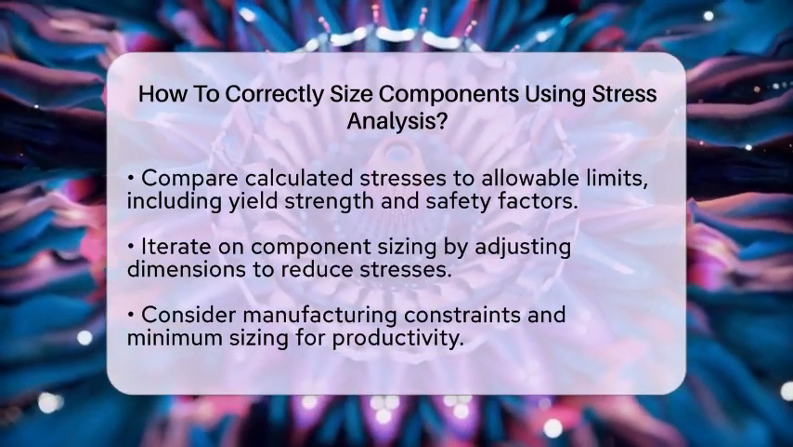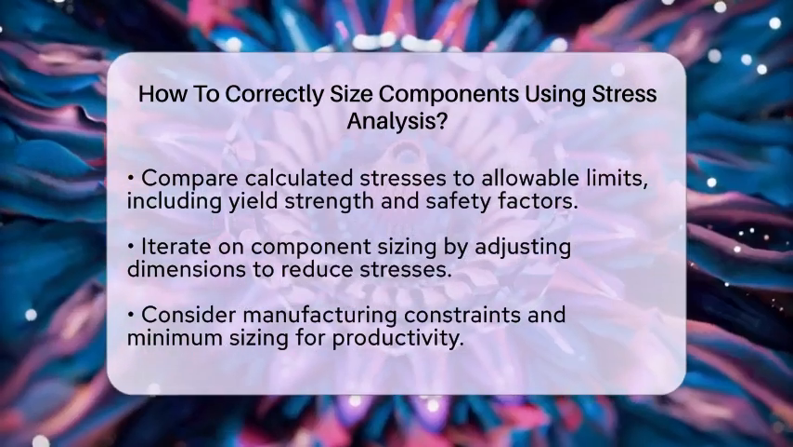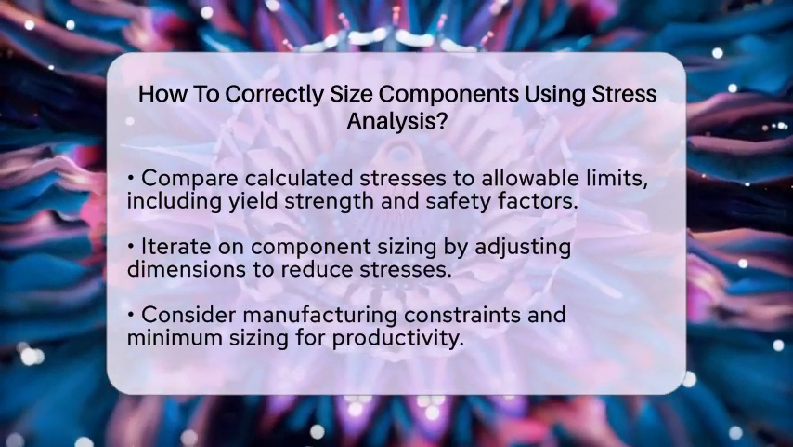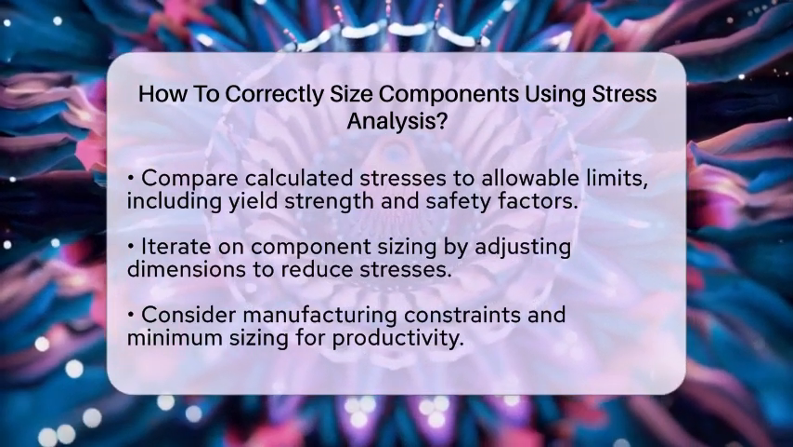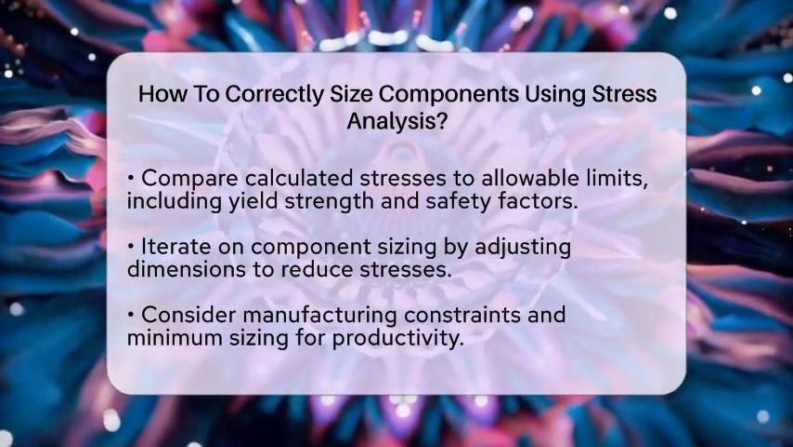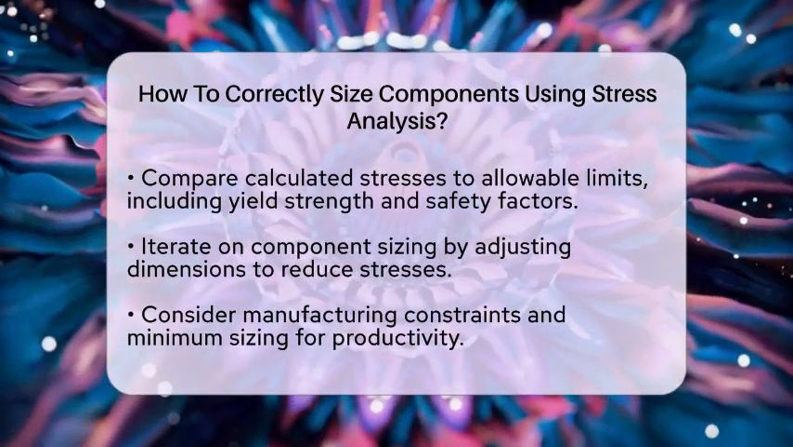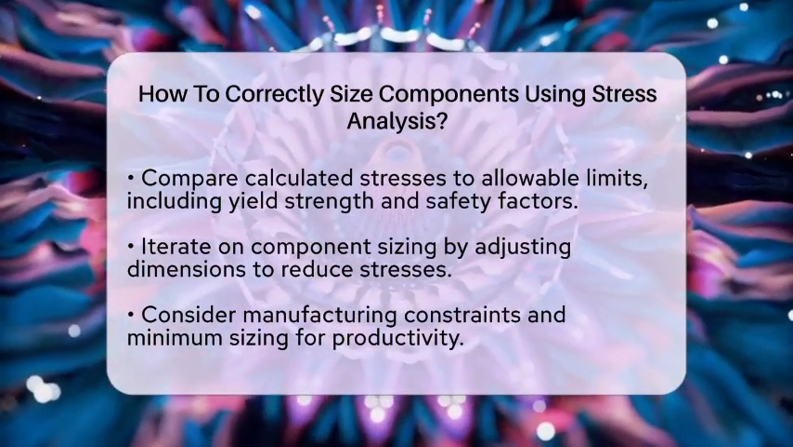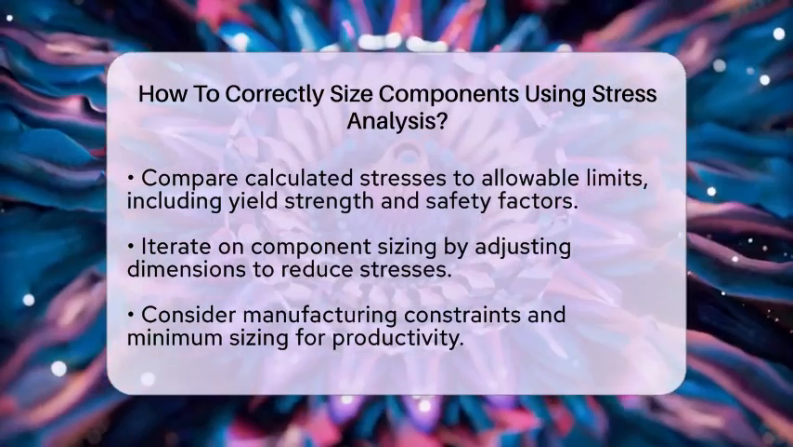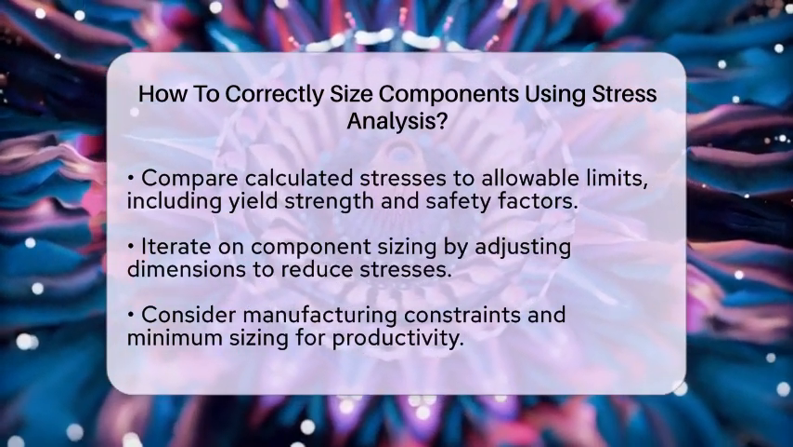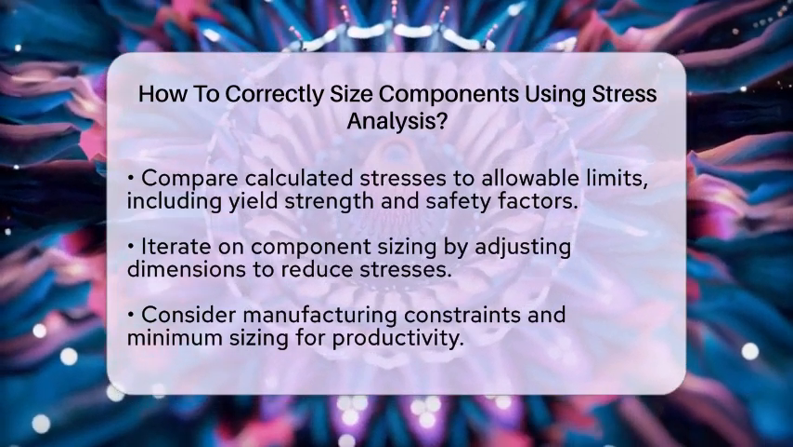Now, it's time to iterate on the component sizing. Adjust dimensions such as thickness or cross-sectional area to reduce stresses below allowable levels. Make sure to consider manufacturing constraints and minimum sizing for productivity. This may involve increasing thickness in high-stress areas or selecting materials with greater strength.